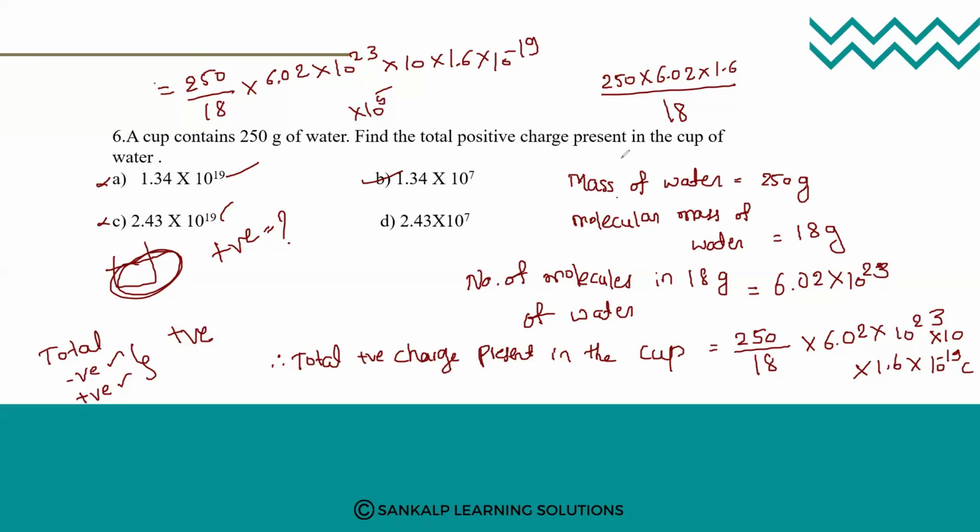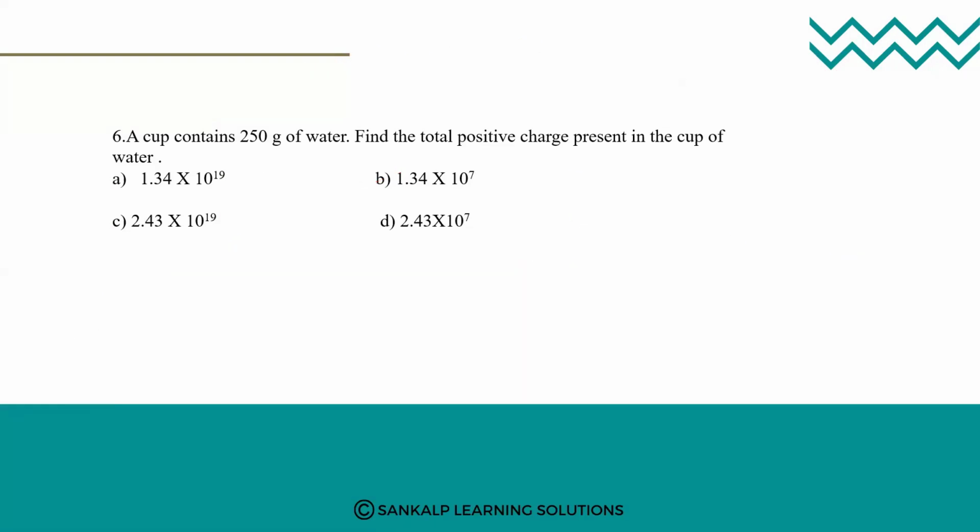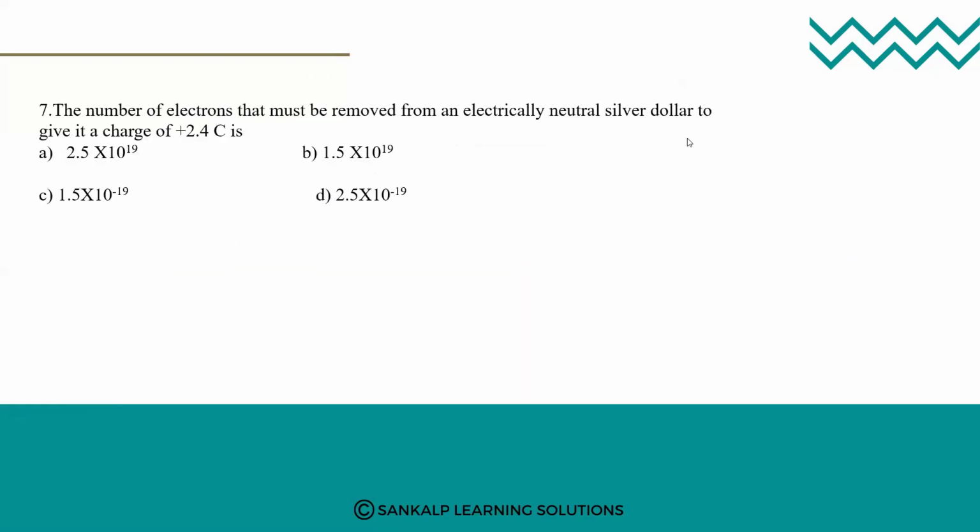Okay, shall I go for the next question, students? See the next question.